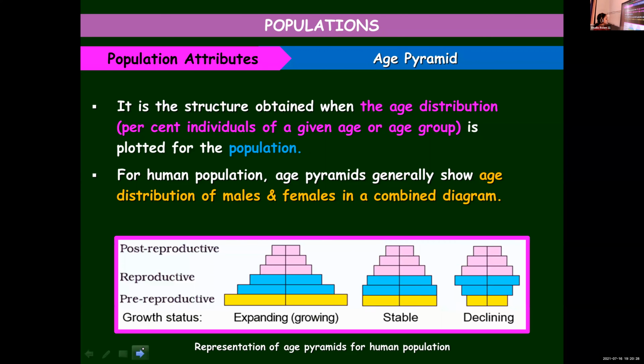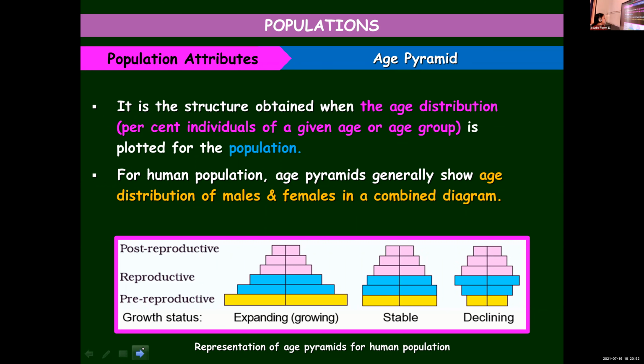So here you can see different age pyramids for different populations. And this is also very important. Sometimes they will ask you to draw it, or the figure can be given and you will be asked to identify. So you should know, as I always say, each and every diagram in your textbook is equally important. And children, here you can see different colors are being used.